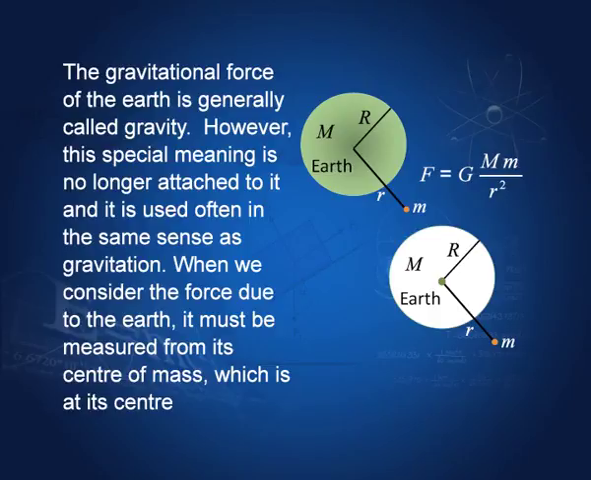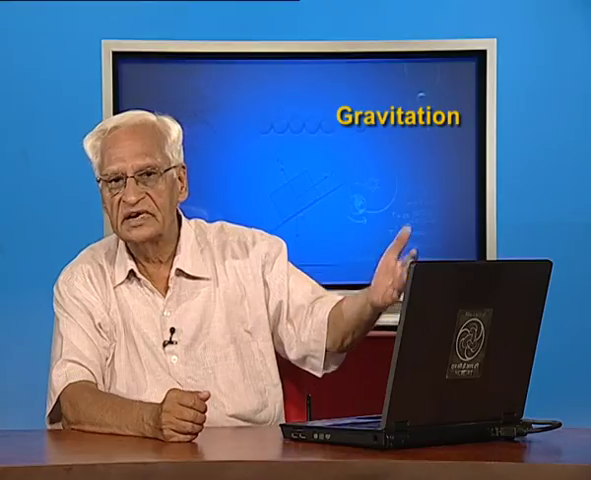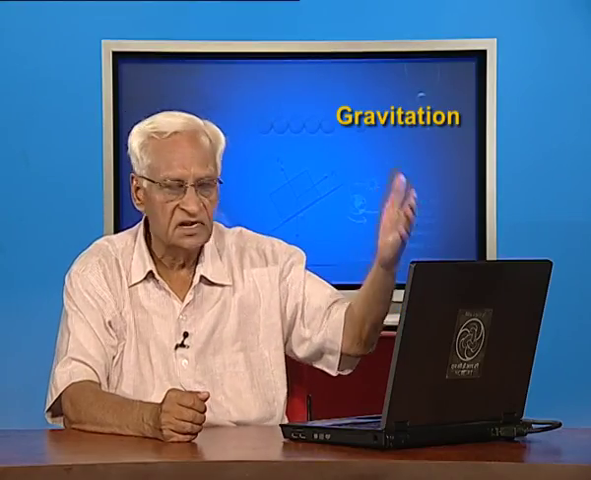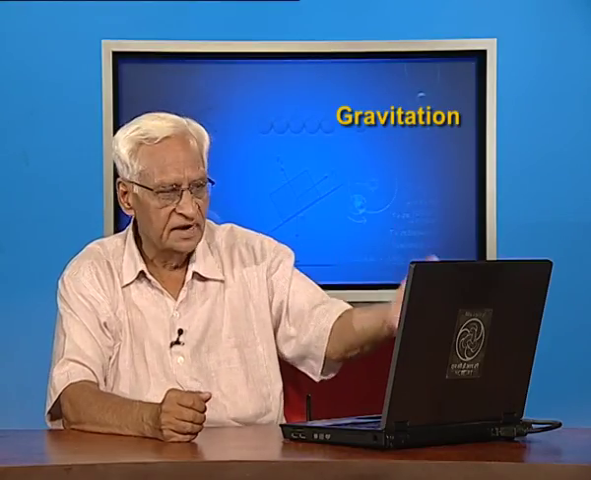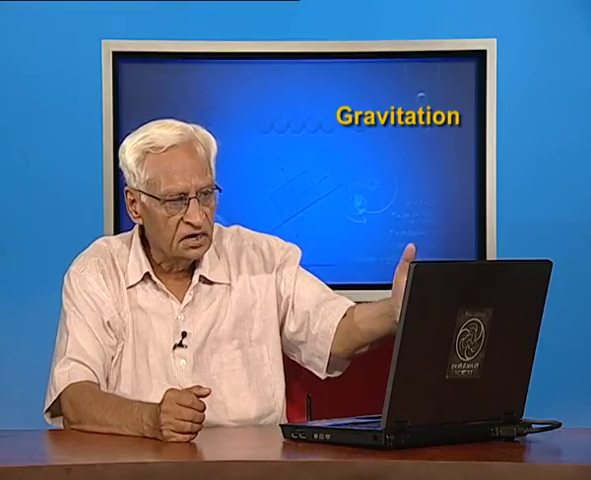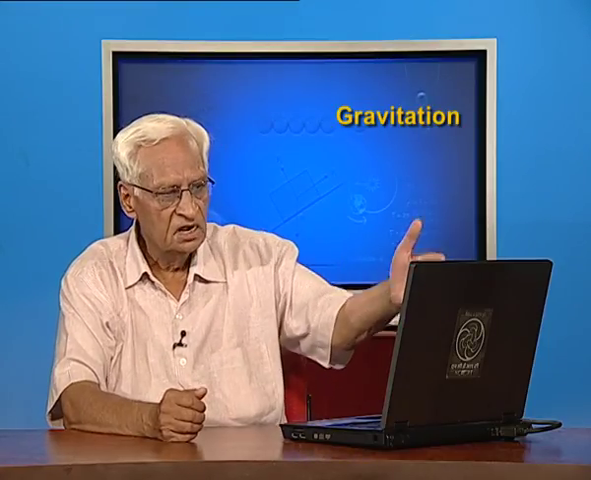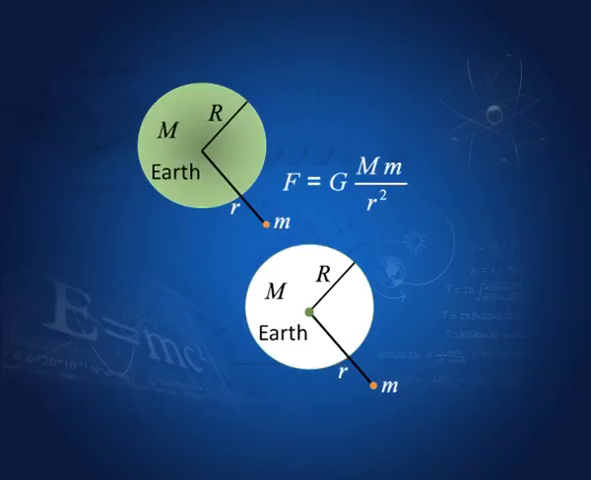And when we consider the force due to earth, you remember the center of mass, we go to the center of mass of the earth, which is the center of the earth. Therefore, all distances are measured from the center of the earth. This is the radius, and this is the distance r, small r, to this point m, and the force is GMm by r squared.